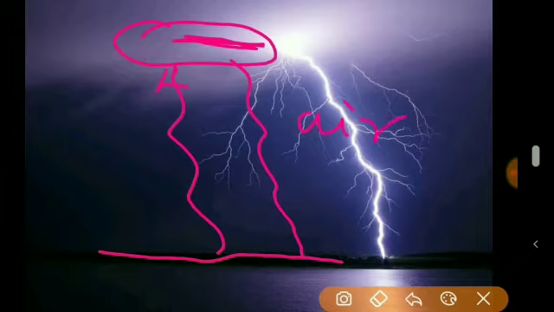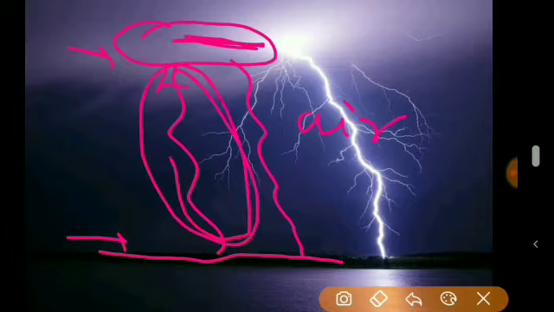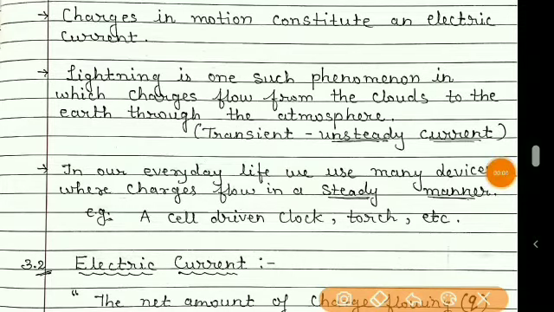But we know that air is a bad conductor. However, when the high potential is generated between the clouds and the ground, even the air becomes ionized and allows the current to flow. During lightning, the current flowing through the atmosphere is unsteady. That means it is not constant during its flow, and that type of current is called a transient current.